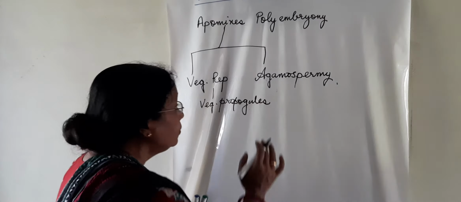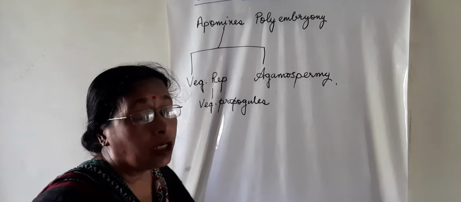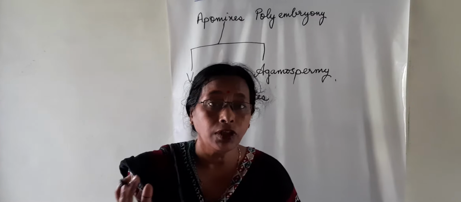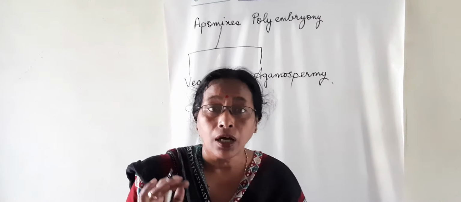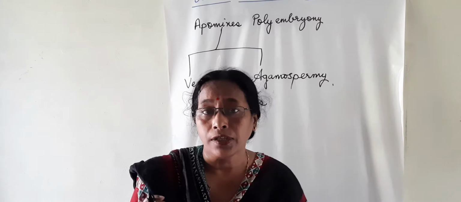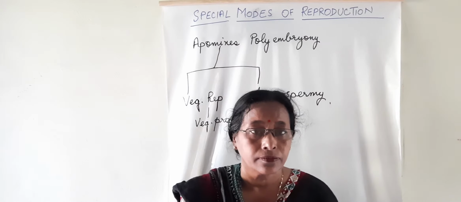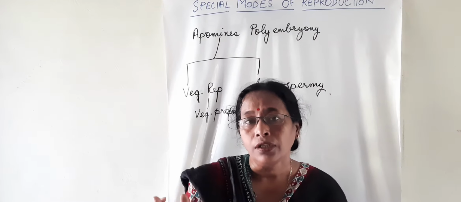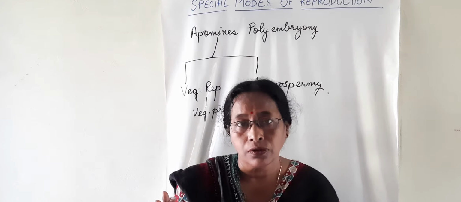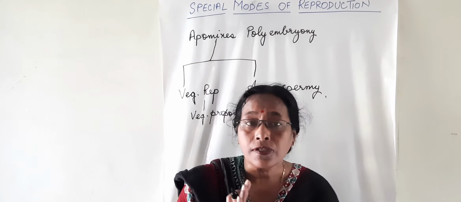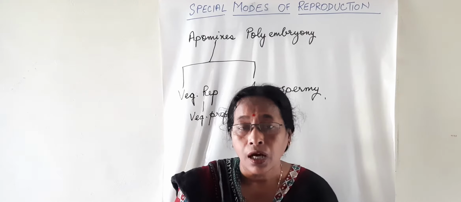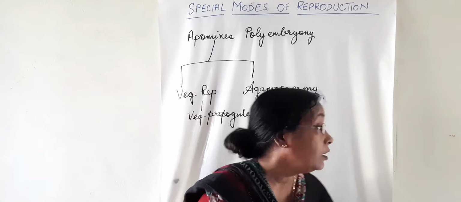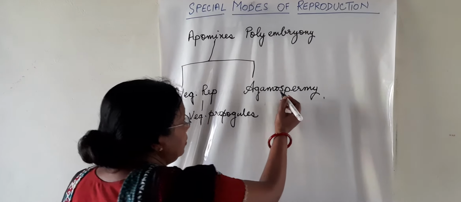Now let's come to agamospermy. Agamospermy is the development of the embryo without undergoing fertilization. The formation of seeds without undergoing fertilization, that is, seeds made by apomixis, are known as apomictic seeds.